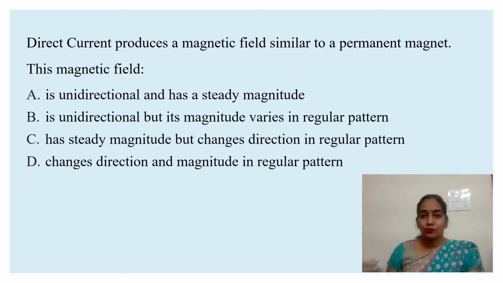However, in the case of alternating current, the magnetic field changes direction. That is, it becomes negative for the second half of the frequency cycle, 50 cycles per second in India. Further, the magnitude varies in a sinusoidal curve having a sine waveform, thereby becoming zero at the end of the cycle. So in this, the correct option is unidirectional and a steady magnitude.